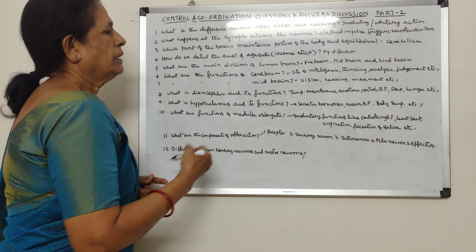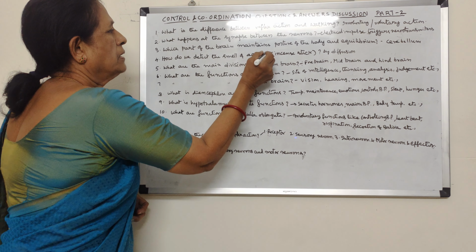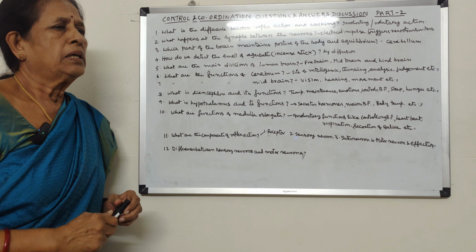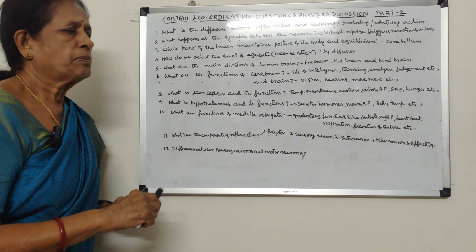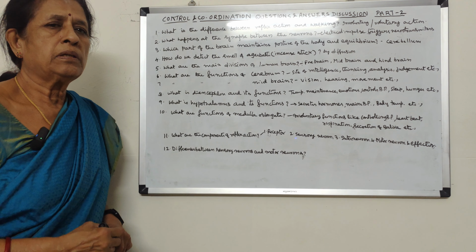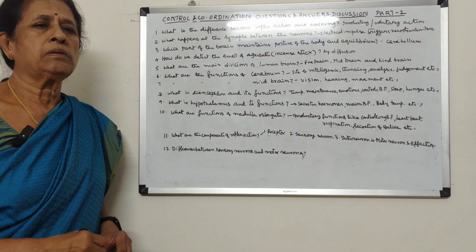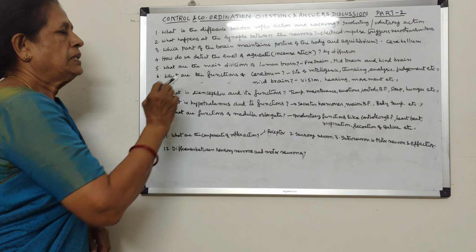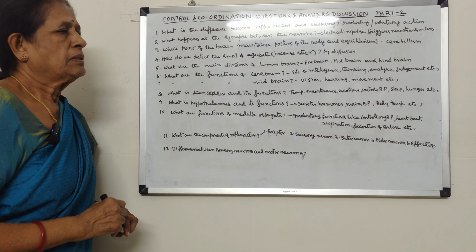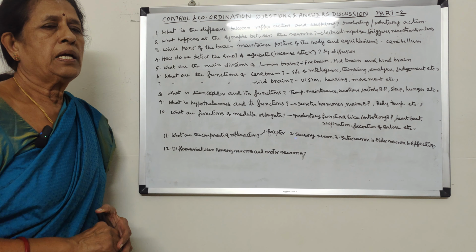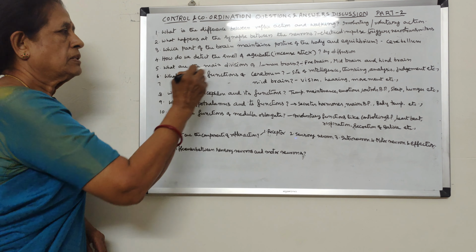How do we detect the smell of agarbatti? That is by means of diffusion. When we light the agarbatti, the smell spreads throughout the room by a process called diffusion, that is, movement of molecules from higher concentration to lower concentration, and that is how we are able to detect the smell. Olfactory neurons present in the nose help in detecting the smell.